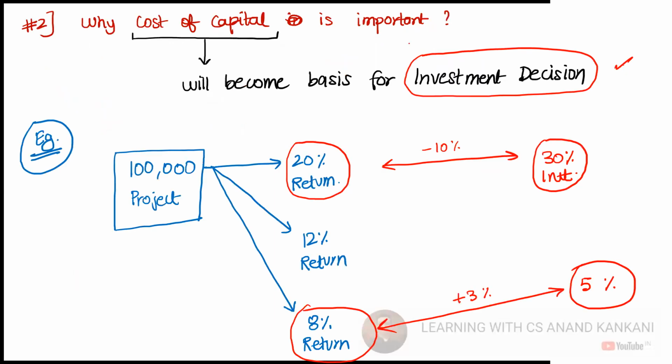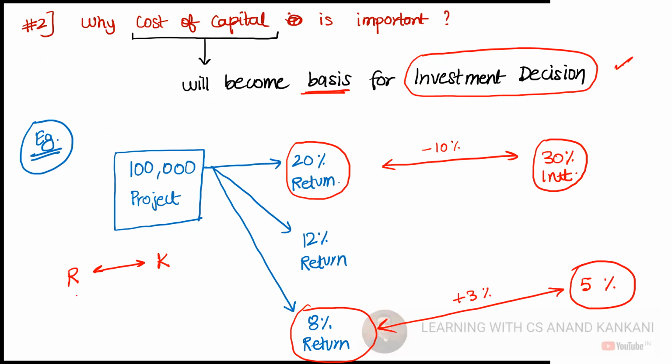Now, why is cost of capital important? Because it becomes the basis for your investment decision. You have to invest in a project, so you compare two things: one is the return and another is the cost. Cost is represented with K in financial management. You compare the return and the cost, and based on this, you find out whether it is worth investing in that particular project or not.